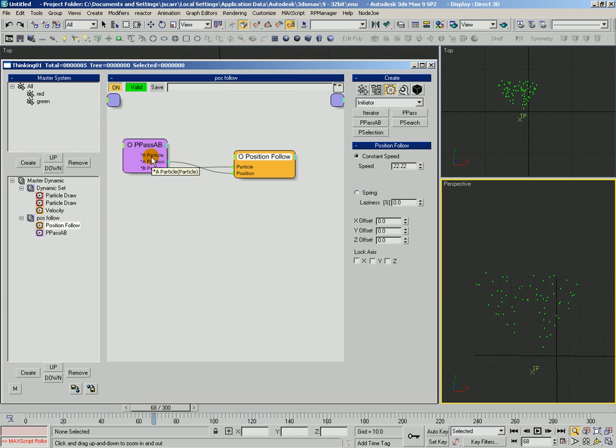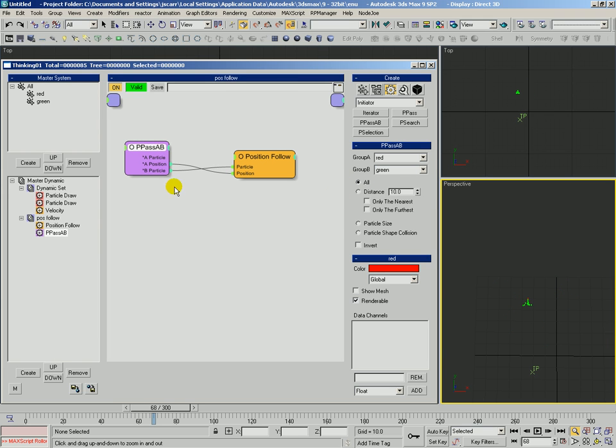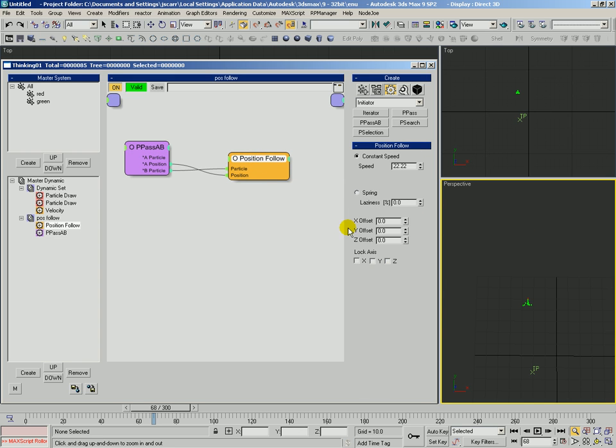Okay, let's take PPassAB, let's set it back to all, so it's always going to evaluate all the connections between all these particle groups. And this is iterative, so every red particle that we have in the scene, if we had more than one, every red particle would go through and calculate against every green particle, and do a comparison there. But anyway, we want to look at PositionFollow for what it does.